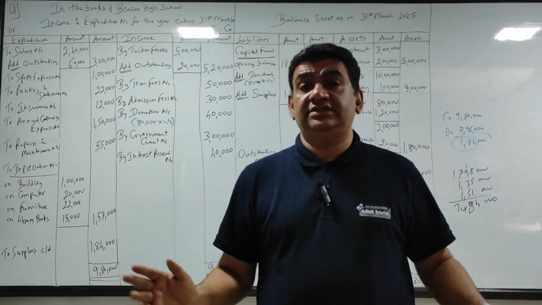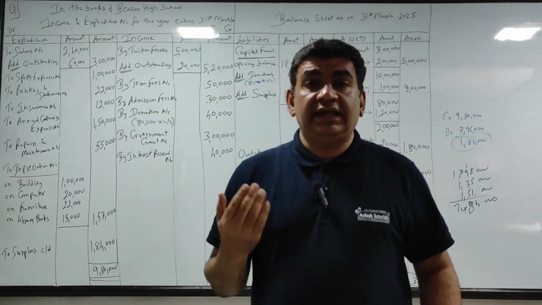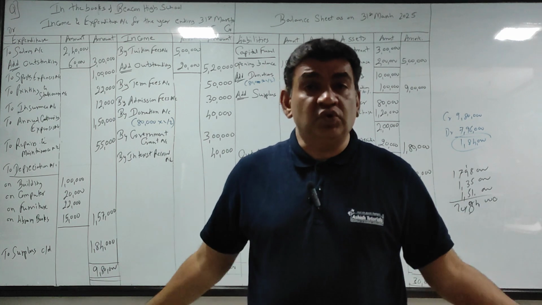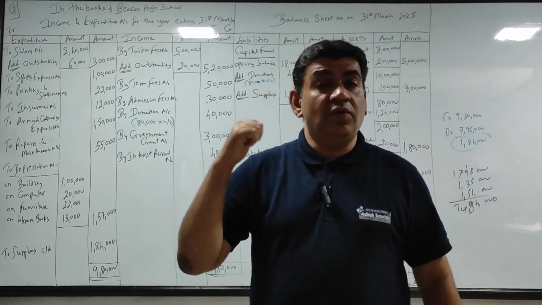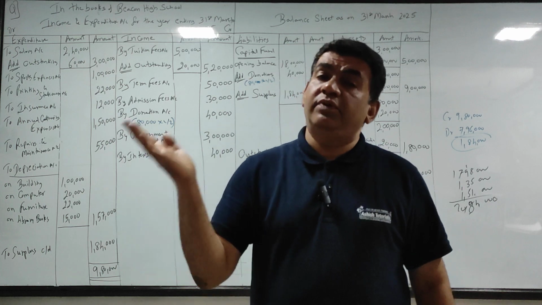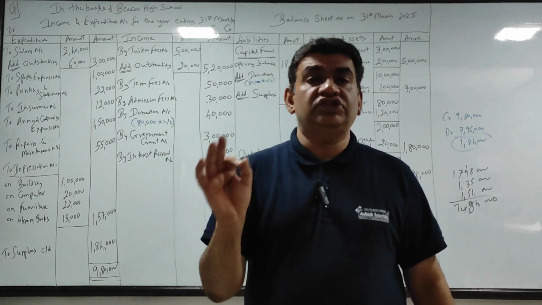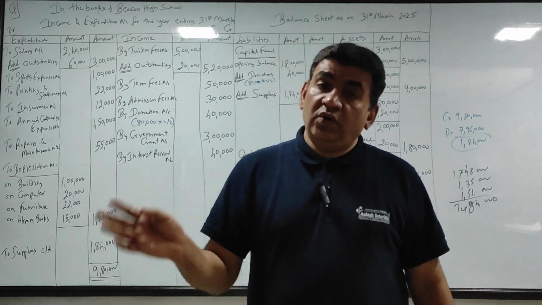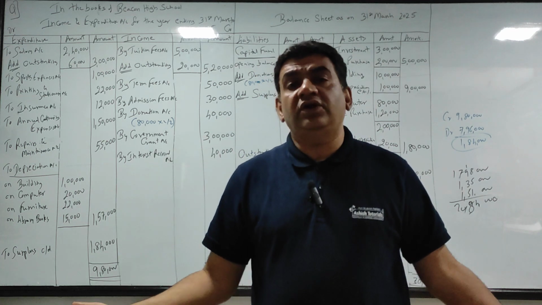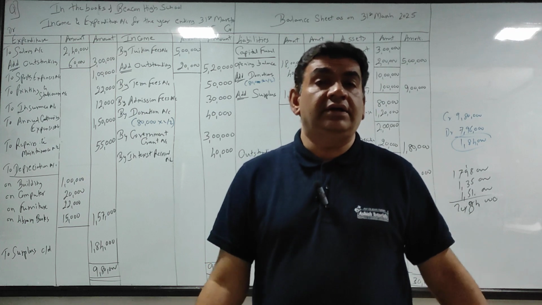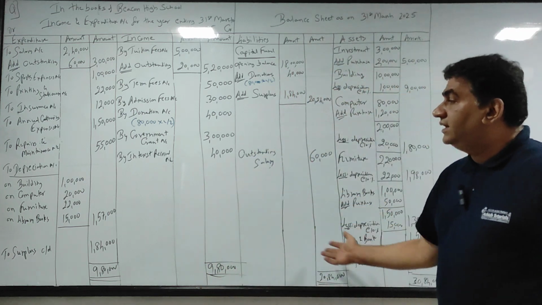What accounts you have to prepare, and we did a basic sum on a school wherein the question, opening balance sheet and receipt and payment both were given along with the adjustment. As I told you, receipt and payment and adjustment will be given in every question. Opening balance sheet may be there, may not be there, but in the majority of sums it will be. So this is the way you do NPO.